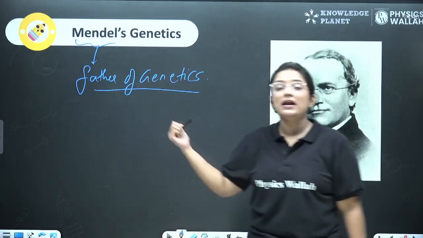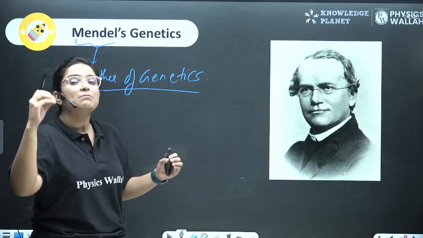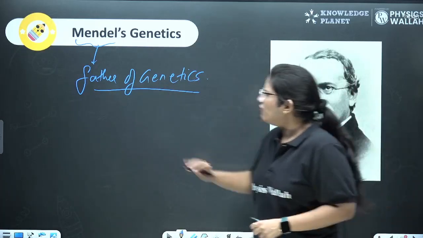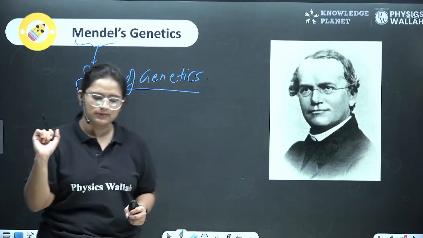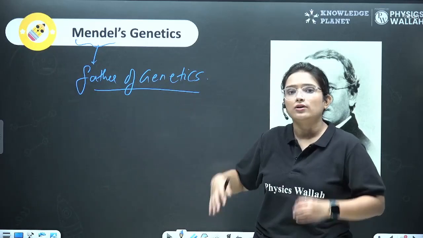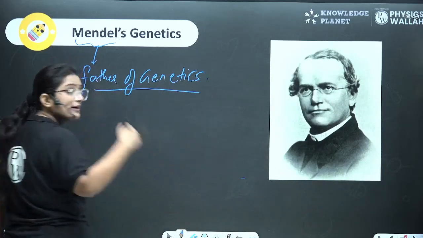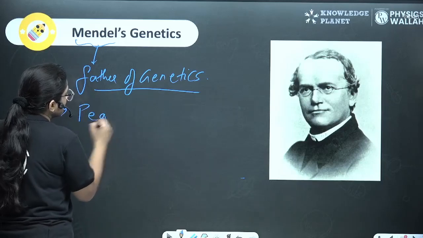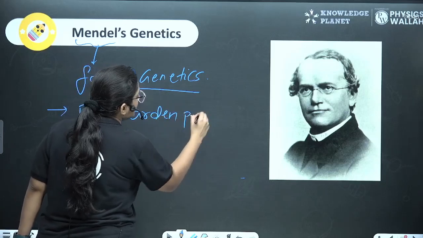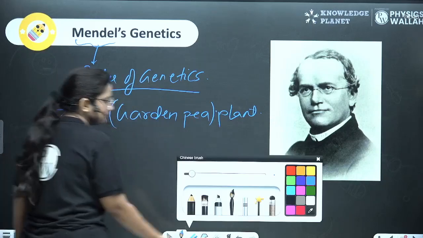His experiments were successful. Why? Because he used science with statistics. He used mathematics to prove his conclusions. First of all he started experimenting on mice. But then later he said that this isn't working. So he took a plant, and in that he started experimenting. The experimenting model was the garden pea plant, which is known as Pisum sativum.